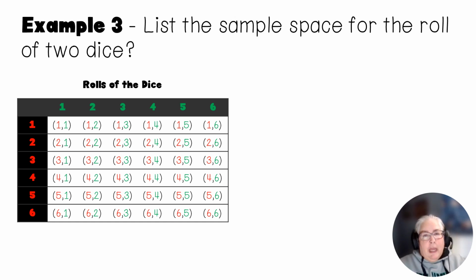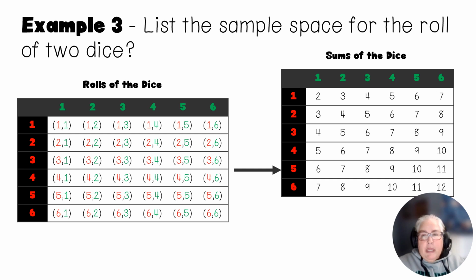Now, when you play a game of Monopoly, you do not actually say, I rolled a 4 and a 1. What do you say? I rolled a 5. So the thing that you usually end up doing is, I have the list of 36 things that can happen, but I get the sums and not the actual dice rolls. So that's the one we're going to use when we ask these questions.